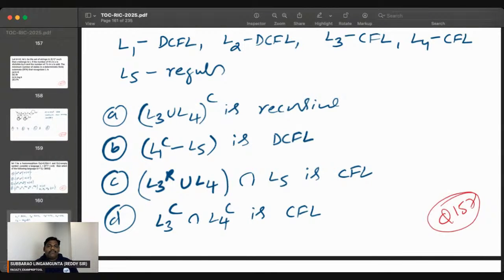Let's go to D. L3 is CFL. CFL complement is CSL. L4 is CFL. CFL complement is CSL. So that is also correct. Right? So in the given problem, which one is a wrong statement? I think the last one is a wrong statement because he's saying CFL. It is actually CSL. D is wrong. A correct, B correct, C correct. D is wrong. Let me know if anyone has any objection.